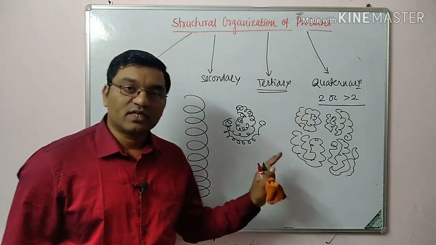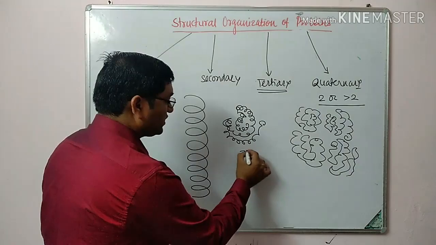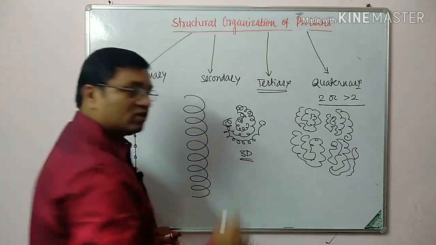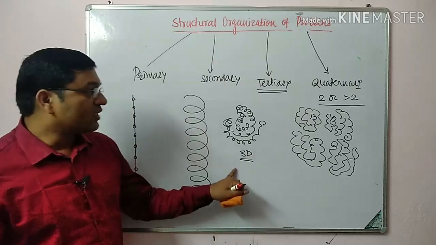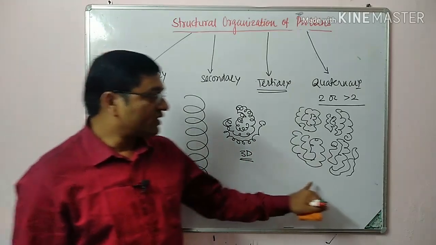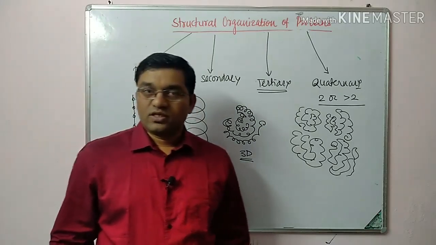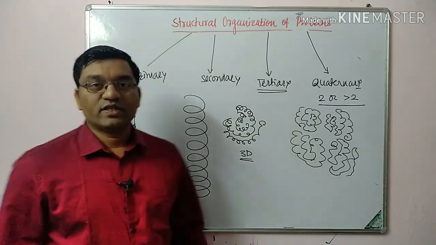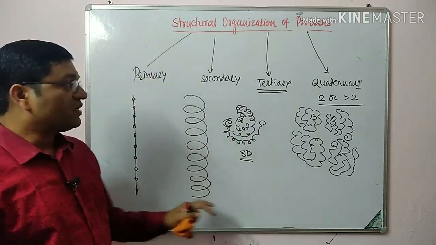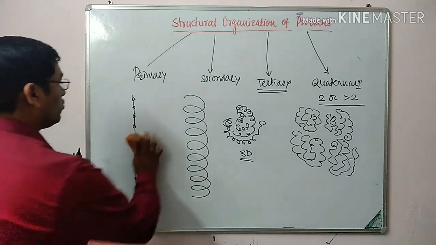Further folding of secondary structure forms a 3-dimensional structure, which is a functional protein, known as tertiary structure. And when 2 or more polypeptide chains are kept together, it is known as quaternary structure of protein. Now we will discuss one by one with examples. So this is an overview.